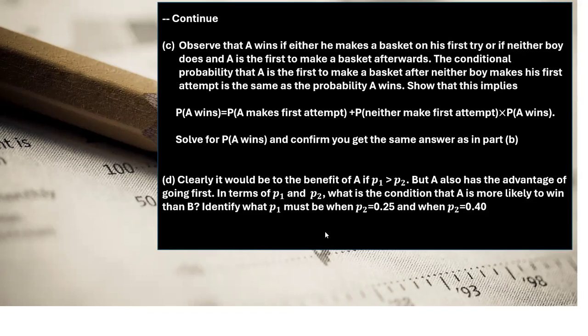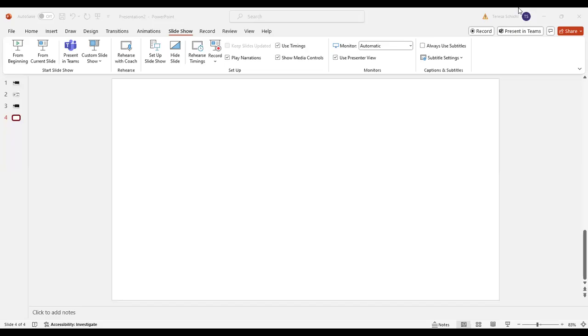But also the advantage of A winning is because A starts first, right? So here they want us to find what is the condition that A is more likely to win than B. So if B's probability of making the shot is 0.25, what is the probability for player A to make the basket? All right, let's take a look at how we solve these two problems. Okay, so let's start to work on part C here.